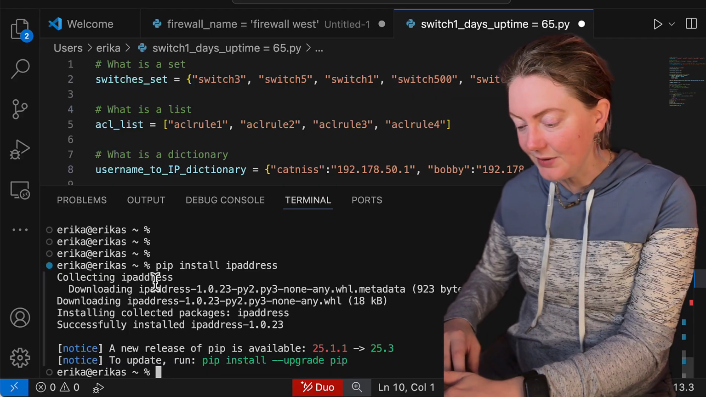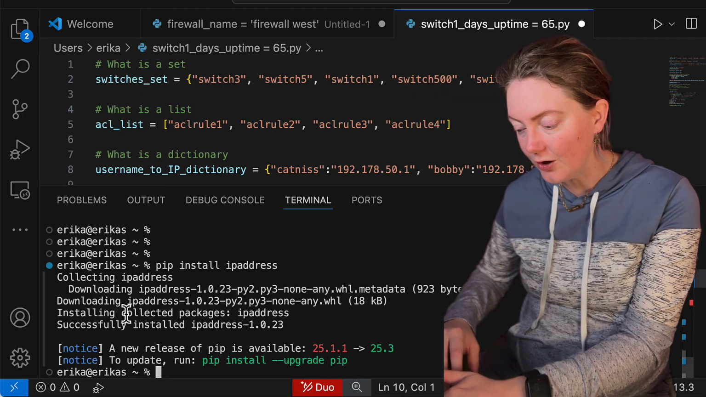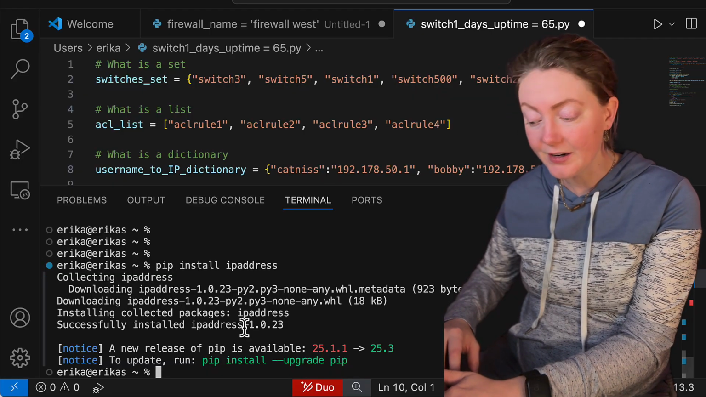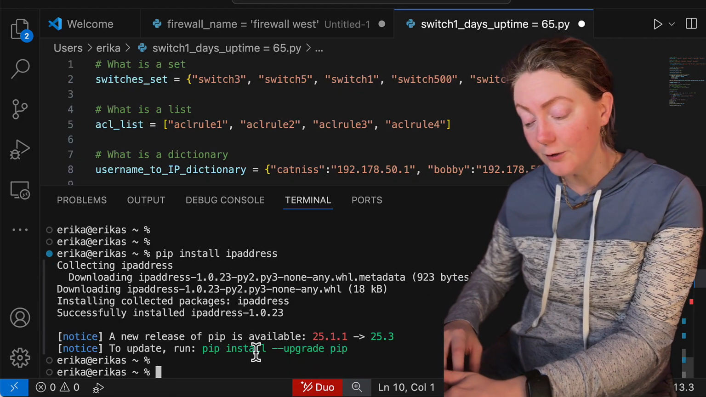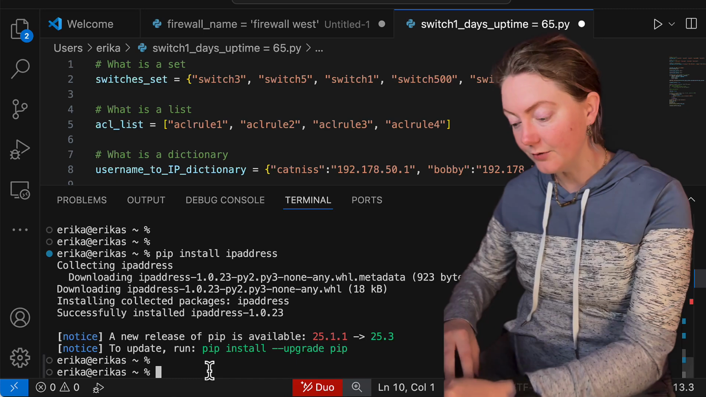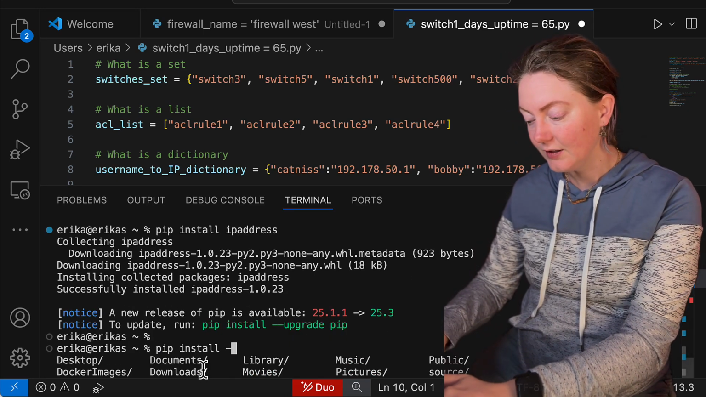So you can see collecting ipaddress, it downloads it, it says installed, collected packages, successfully installed, and it tells us what version. It also lets us know that there's a newer release of pip, the package manager, available. And I'm going to go ahead and run that update because it seems like a good idea.